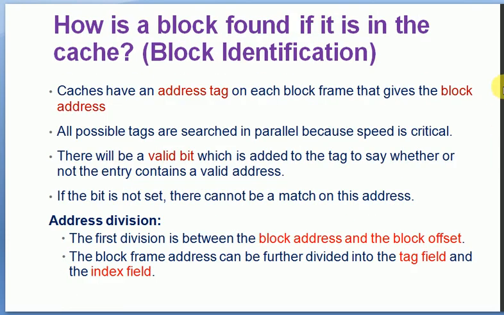So this was block identification. By using the block address and address tag, and by using the valid bit, we can identify a particular block. We require a tag associated with each block so that we can identify a particular block by giving the address and by looking at the valid bit field associated with the address tag. This is how we identify a particular block present in a cache.